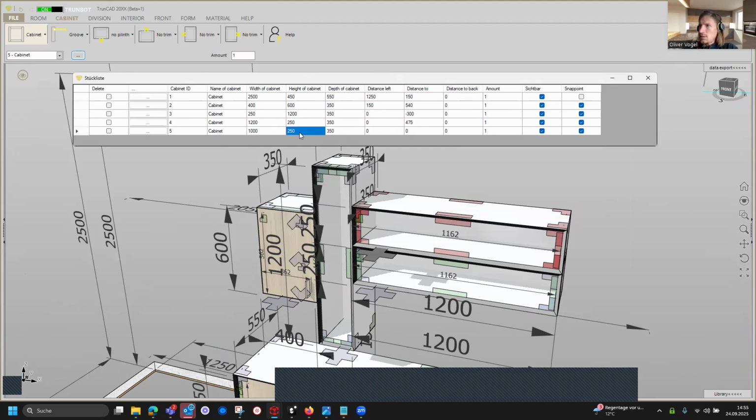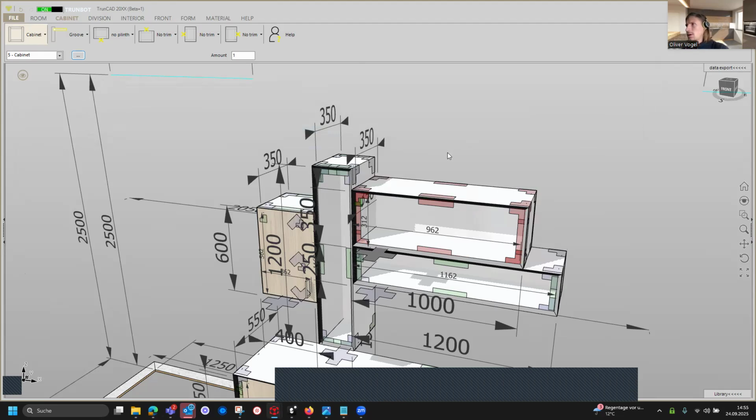The height is 350, the depth the same, and the distance left, back, and bottom is 0. We close this, and here we are.